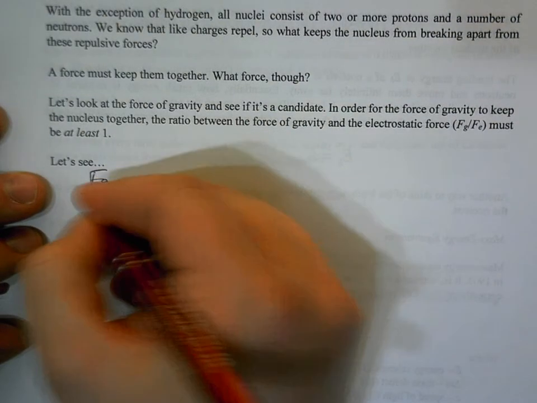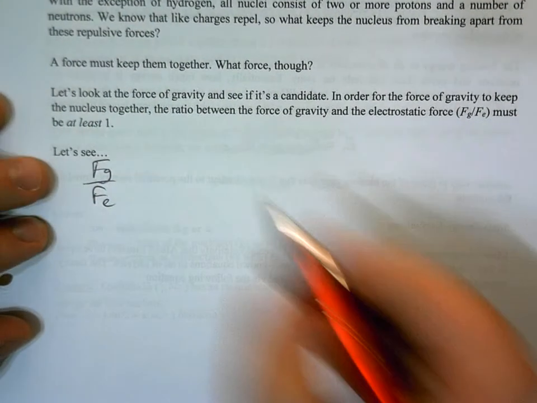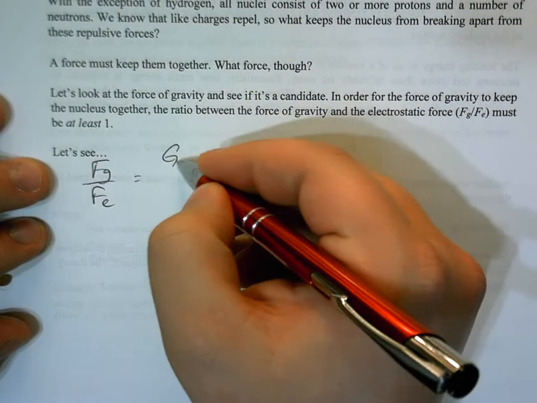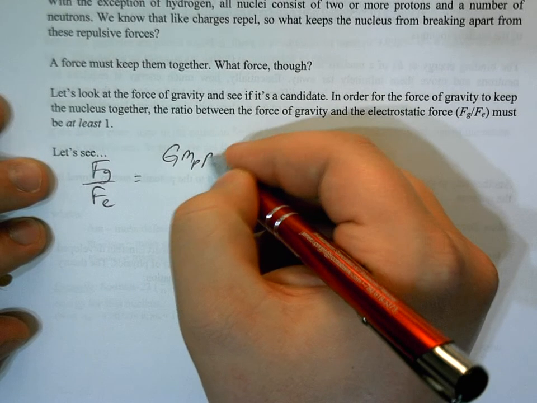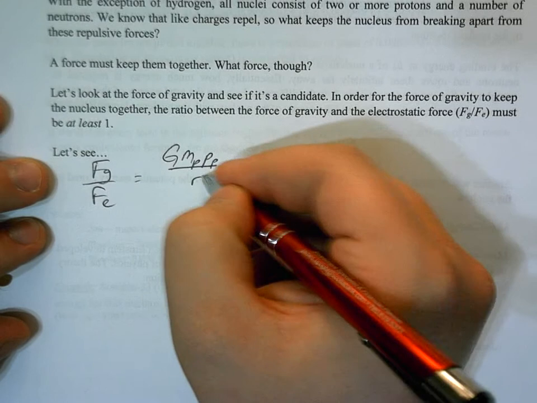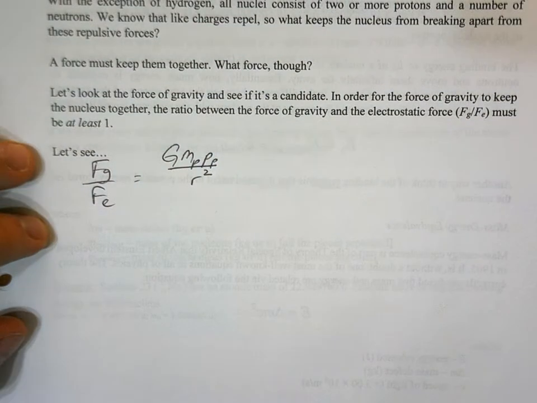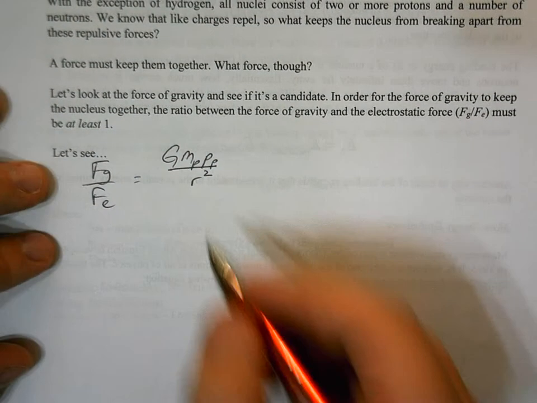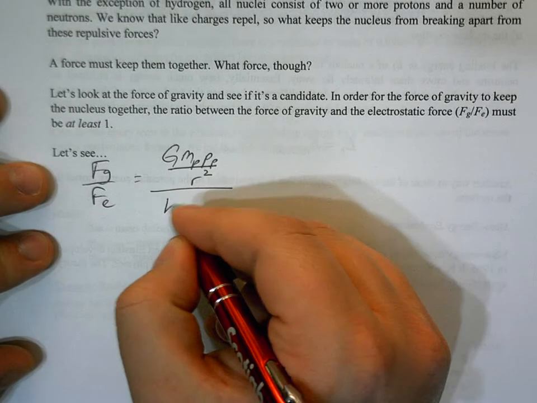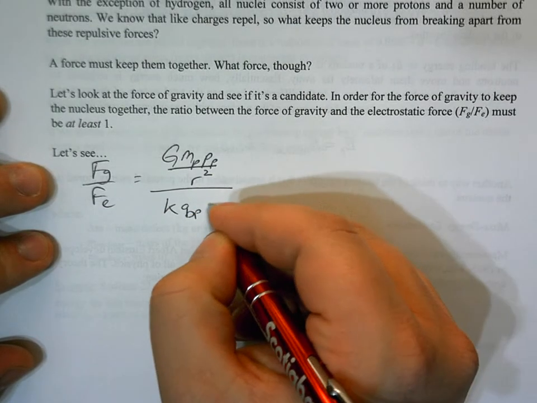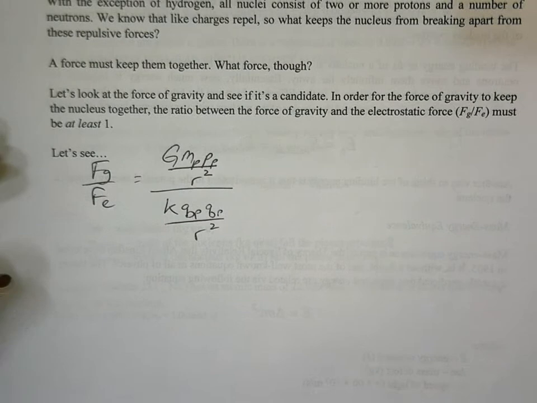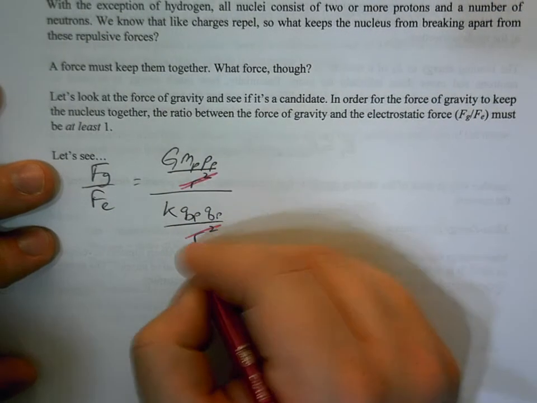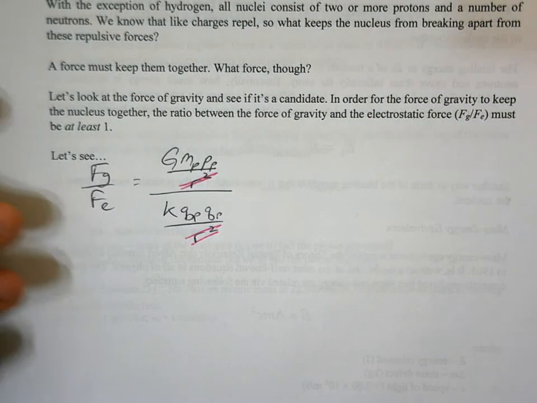So the force of gravity divided by the electrostatic force. In Physics 20, for the force of gravity, we did Newton's law of universal gravitation. So we're going to have G mass proton divided by the distance between them squared. We're just going to assume 2 protons. And then the electrostatic force is going to be K q proton divided by the distance between them squared. All right, well, the distance between them is going to cancel out, so that's certainly nice.